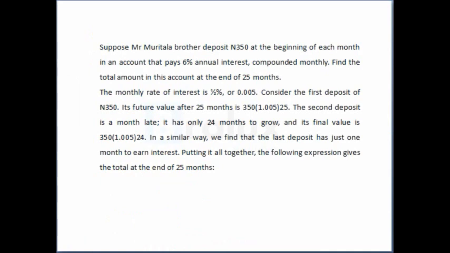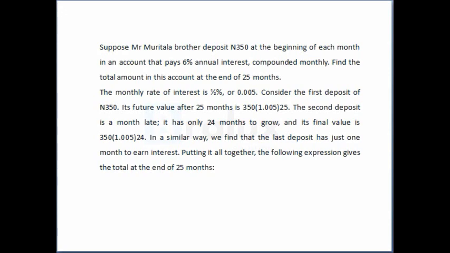Then you consider the first deposit of 350 naira, whose future value after 25 months will be 350 times bracket 1.005 raised to power 25.